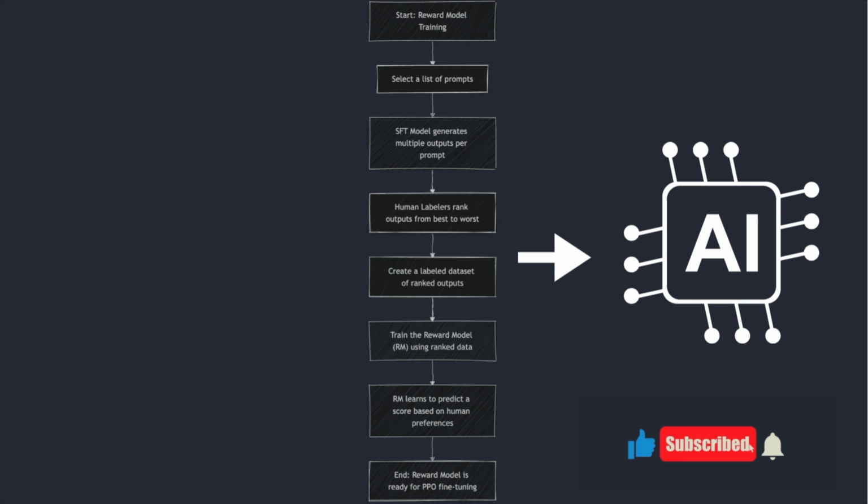Now, let's understand how this works. First, a list of prompts is selected and the SFT model generates multiple outputs for each prompt. Then human labelers rank these responses from best to worst. Finally, the ranking data trains the reward model and assigns a score to each new response.